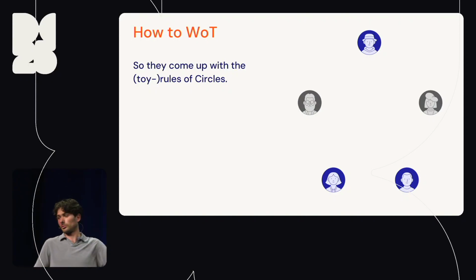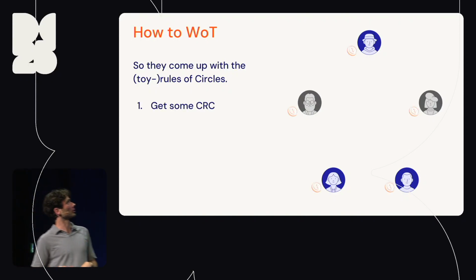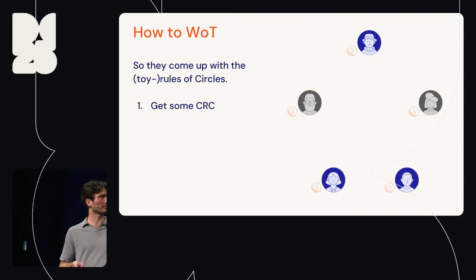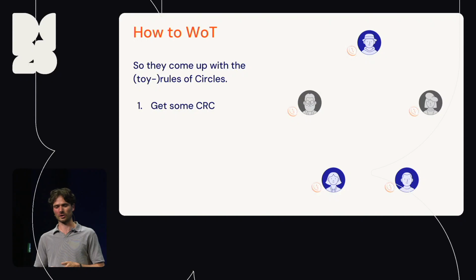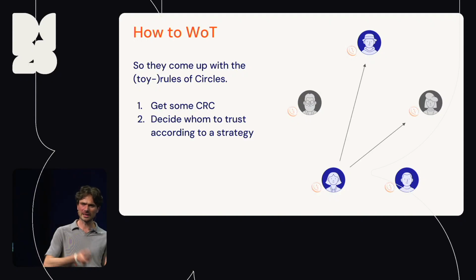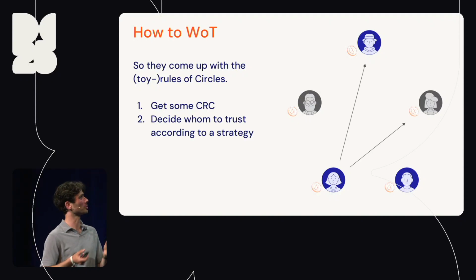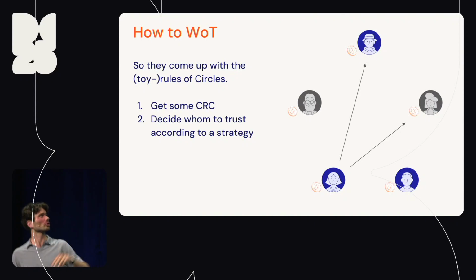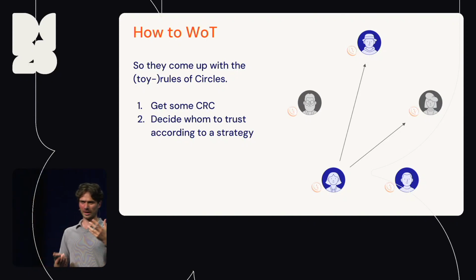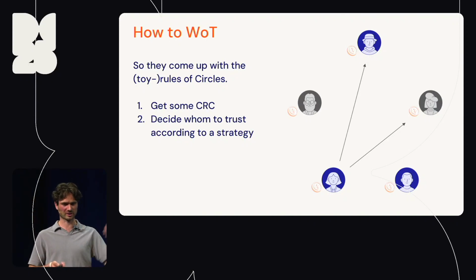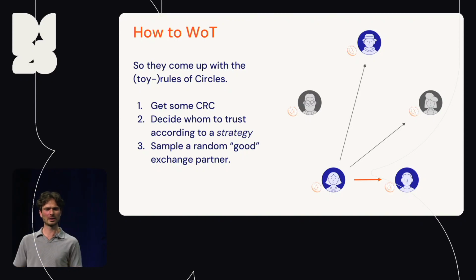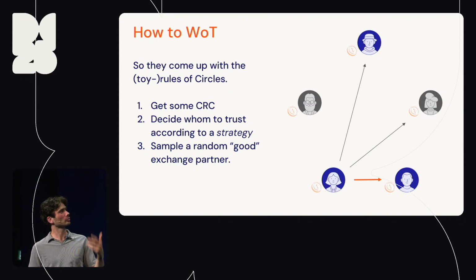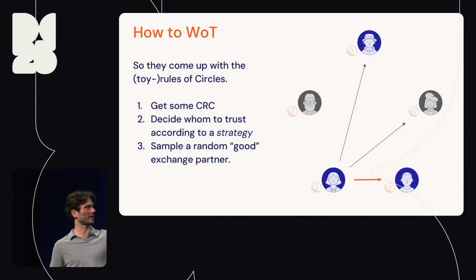So in thinking about what they should do, they come up with the toy rules of Circles, which look as follows. First of all, give everybody some Circles. And they're all non-fungible tokens, right? Everybody gets Circles. In the second step, each of the participants in the community gets to decide whom to trust based on some strategy. So they have articulated a strategy and they decide, well, this is how I'm going to trust. And then third, they're going to sample a random good exchange partner. So this is this red arrow here.